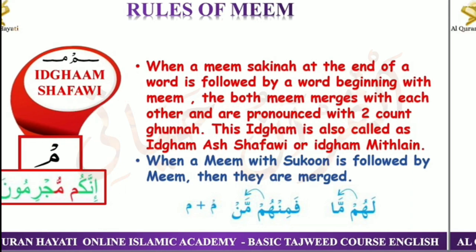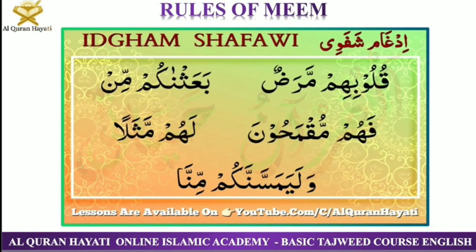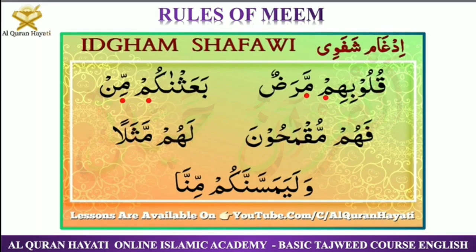Now I'll read all these words. Okay, here the letter Meem is merging with Meem. Qulubihim maradun. Qulubihim maradun. Okay, now here the Meem is merging with Meem. بعثناكم من. بعثناكم من. How to understand that idgham is taking place? It is easy. The second Meem will always have tashdid on it.